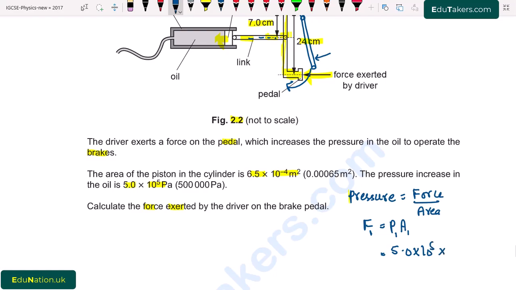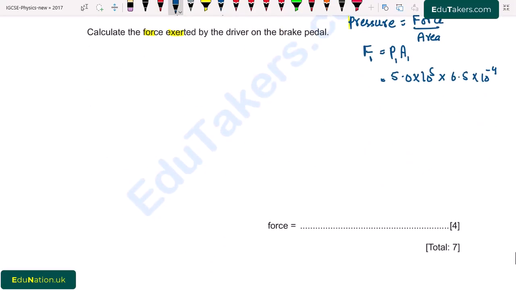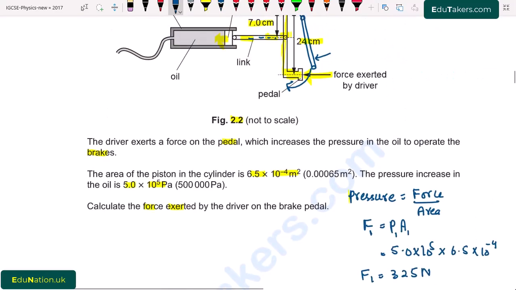Area here is 6.5 into 10 to the power minus 4. So this force, that is F1, which is due to the oil, comes to be 325 Newton. So this force basically acts here. But we have to find out the force that is exerted by the driver here.